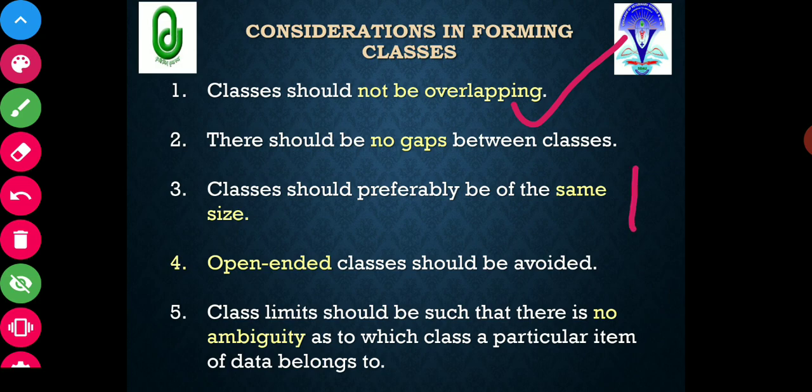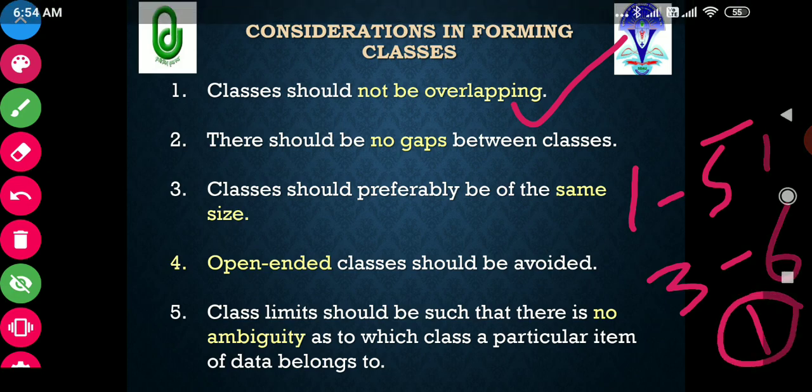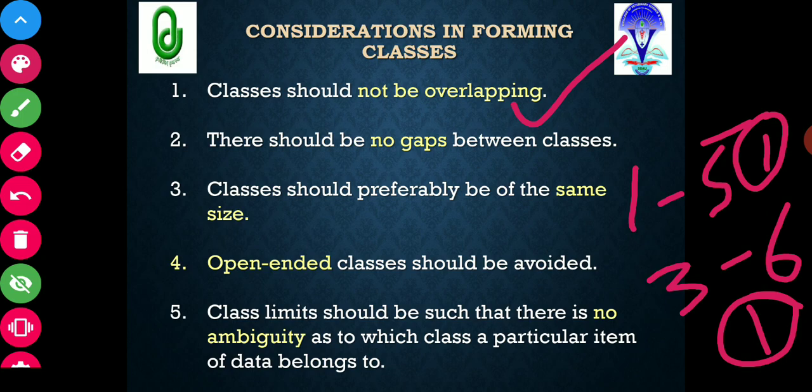Suppose one observation is 4. Where will you keep it? You will keep it here also and here also. Such a situation is called overlapping, which we have to avoid. So the classes should not be overlapping.